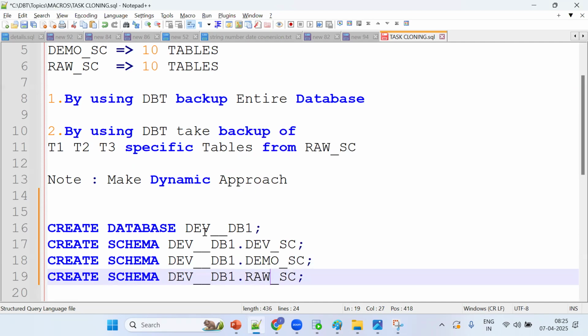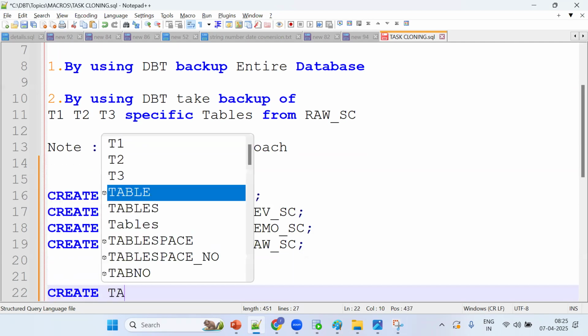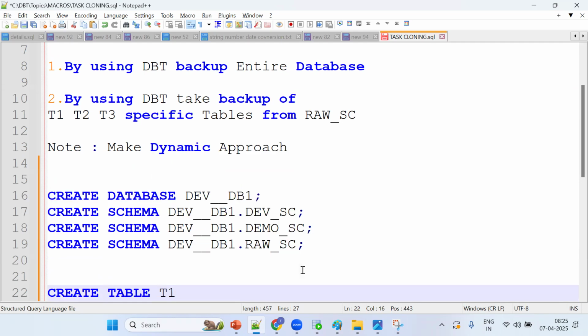So this is my database. See, we have created what tables? Now let me create a table, T1. Suppose I want to create it in this database. Control C. I think remove one extra underscore. Dev DB.